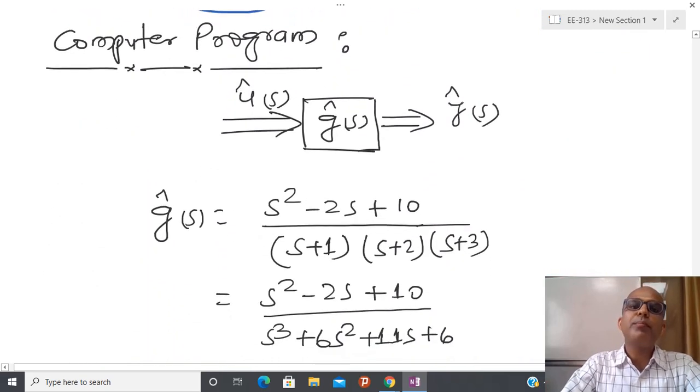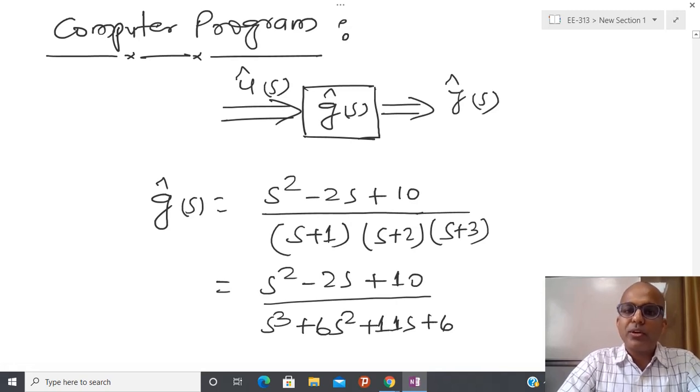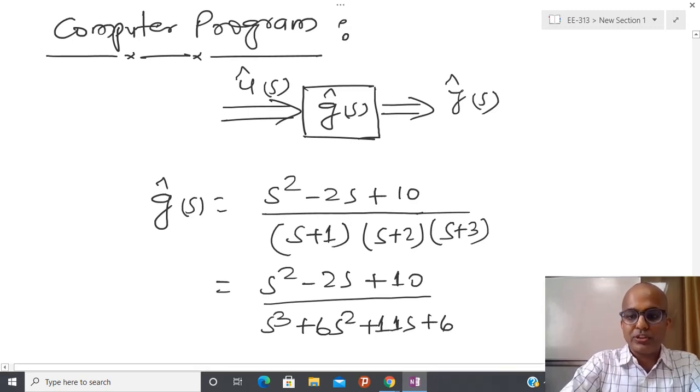Now let us come to the computer program, because I have already told you that nowadays systems are very complicated. A lot of complicated systems we are designing. You can think about a car, you can think about a sophisticated aeroplane. Most of the time it is very difficult to deal with everything by hand. Due to that reason, we have to use a computer program or some kind of software. So suppose that you have a transfer function given, and for the time being assume that you have a single input single output system.